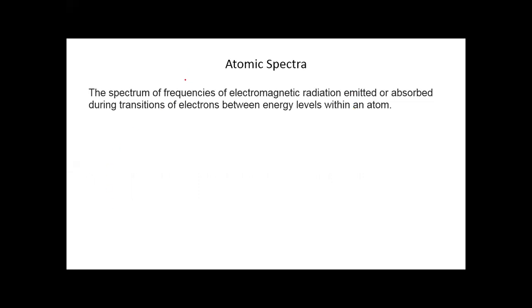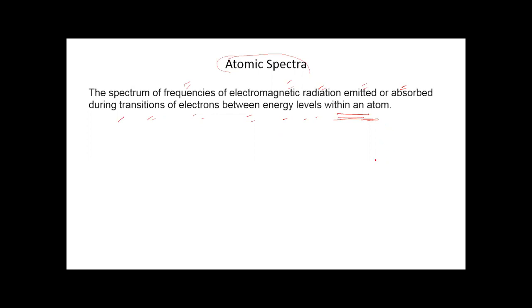The spectrum of frequencies of electromagnetic radiation emitted or absorbed during transition of an electron between energy levels within an atom is known as atomic spectra. As you know, electrons transit from ground state to excited state. When they come back from the excited state, they release energy in the form of radiation. That radiation is electromagnetic radiation.